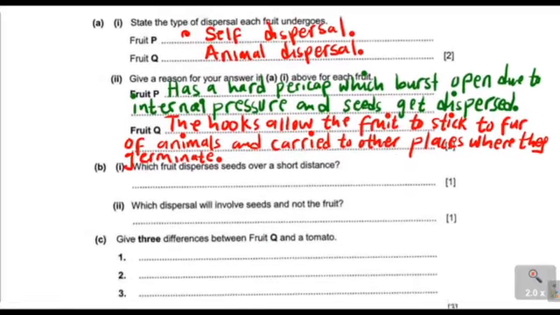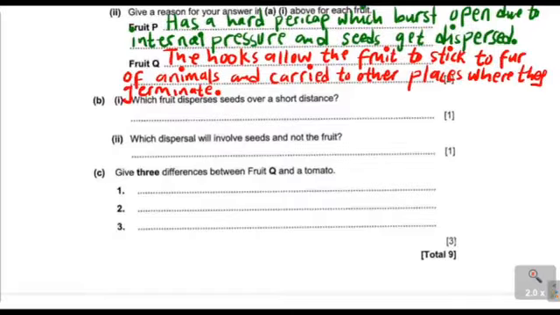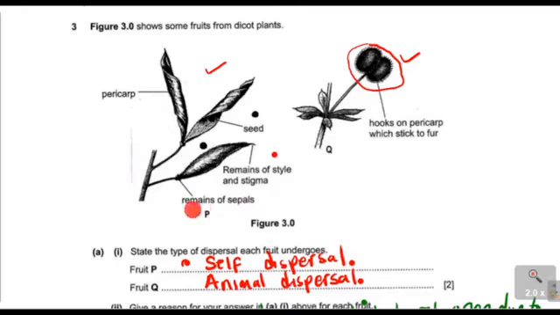So let us now look at our question B right here. Under our question B1, the question reads, which fruit disperses seeds over a short distance? When you look at these two fruits, fruit P undergoes self-dispersal, while fruit Q undergoes animal dispersal.